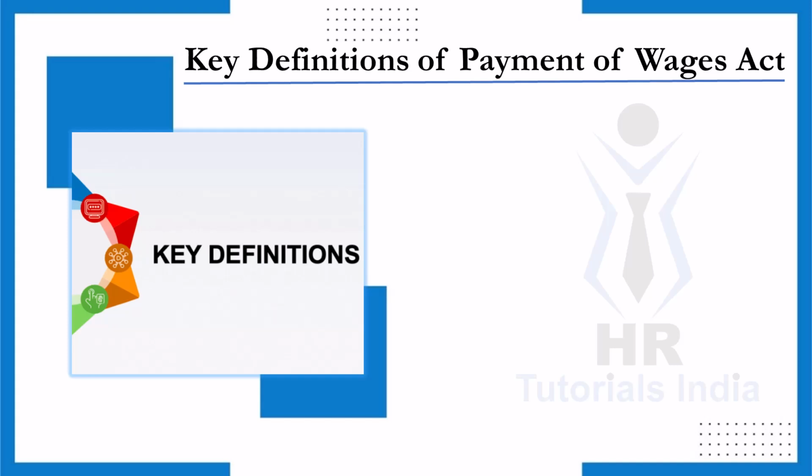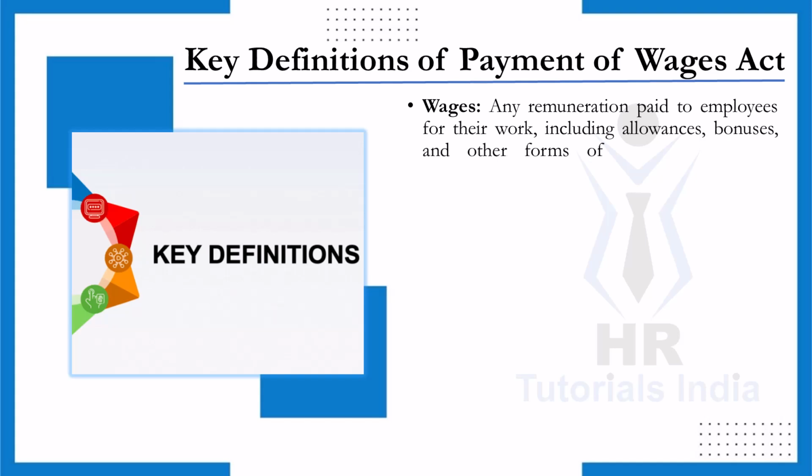Key definitions of the Payment of Wages Act. In order to fully understand how the Payment of Wages Act 1936 works, it's important to get familiar with some key definitions used in this act. Let's go through these important terms. Wages. The term wages refers to any form of payment made to employees for their work. This includes not only the basic salary but also allowances, bonuses, and other forms of income tied to the employment. Especially any remuneration related to work comes under the category of wages.